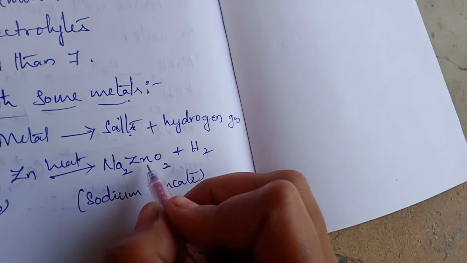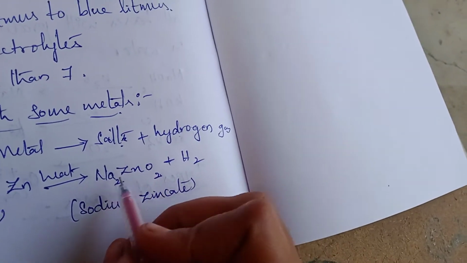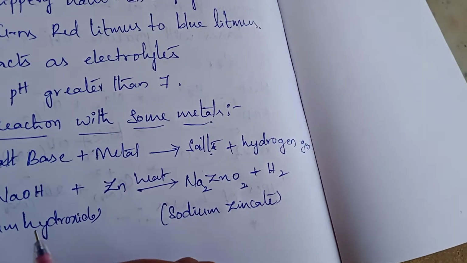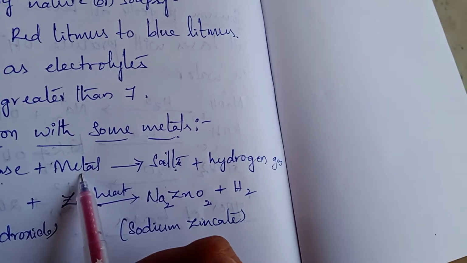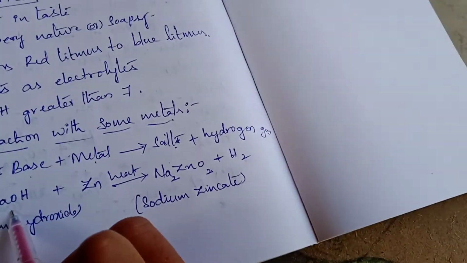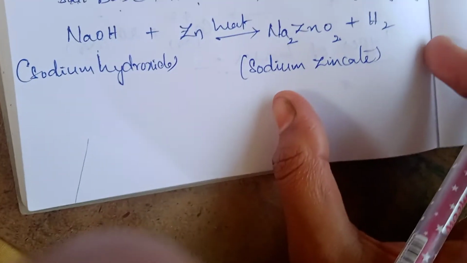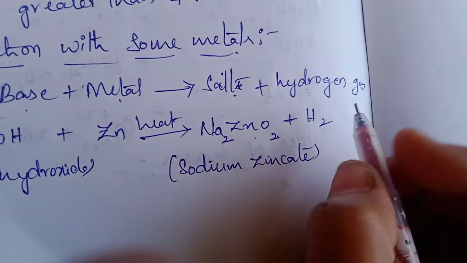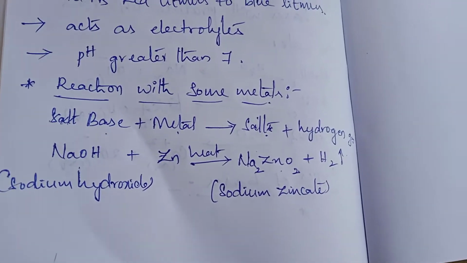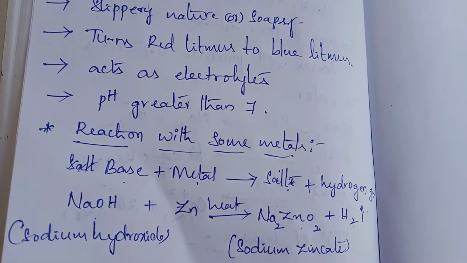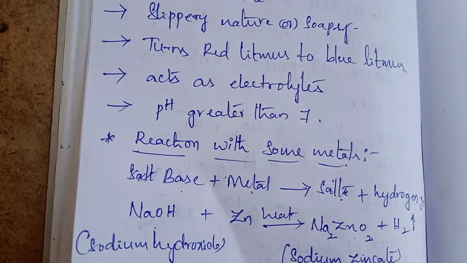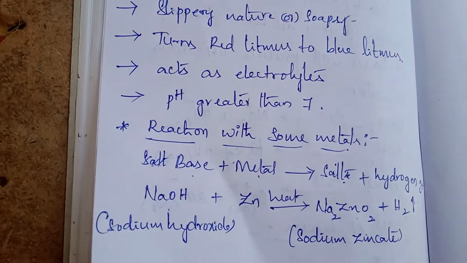Why I am telling zincate? ZnO2 2-minus is the zincate ion. Here metal sodium is Na, so it is sodium zincate. So when sodium hydroxide is reacting with zinc metal, it forms sodium zincate and hydrogen gas. And here we have to remember one thing, all metals will not react with bases to form salt and hydrogen gas. Only some of the metals will react.